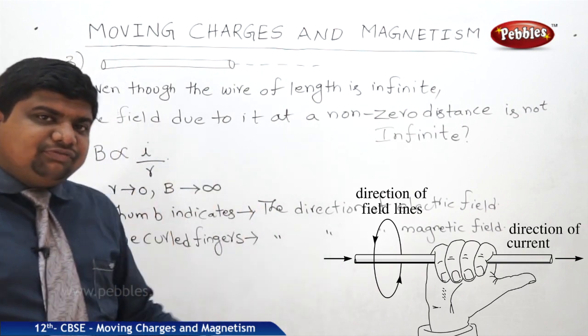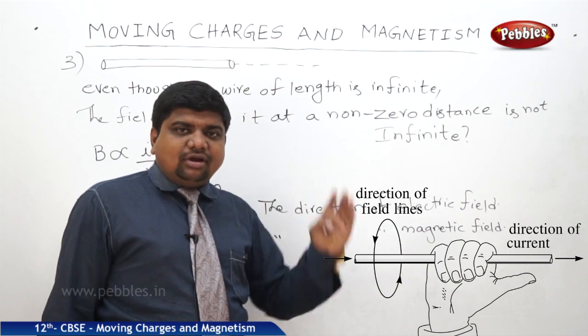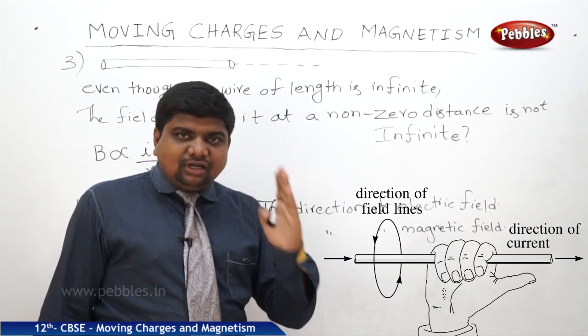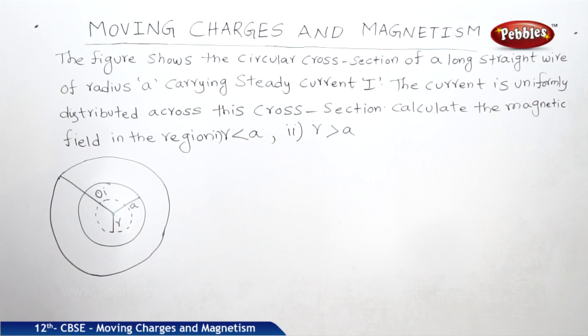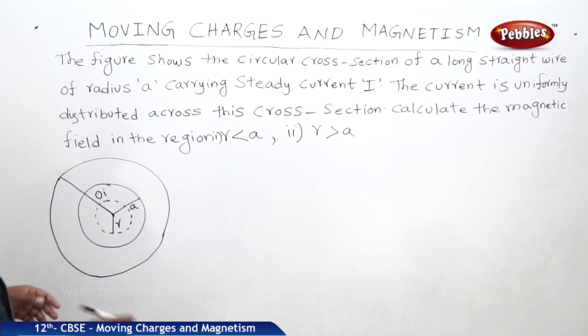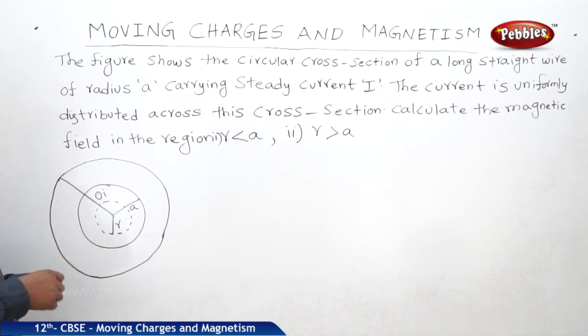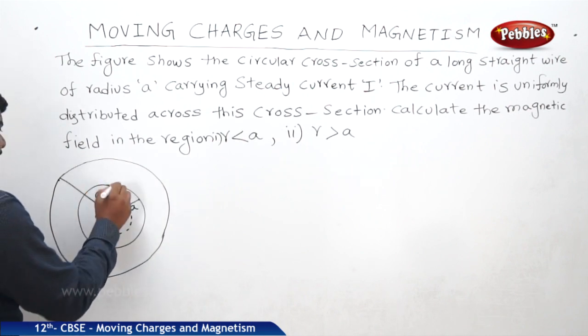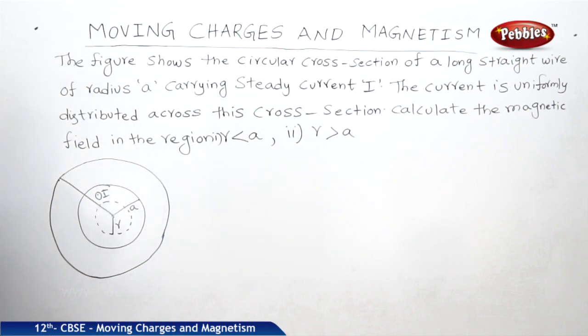This law is useful for any shape of the magnetic field and any layer. This is called Ampere's circuital law. See this diagram. This diagram is giving some information, and with respect to this information, we should find the magnetic field. The figure shows the circular cross section of a long straight wire of radius A carrying steady current I. The current is uniformly distributed across this cross section. Calculate the magnetic field in the regions R less than A and R greater than A.